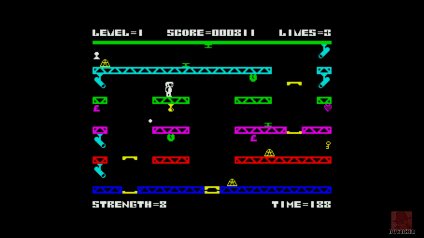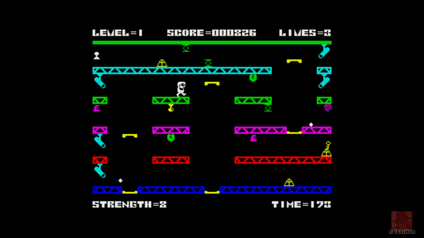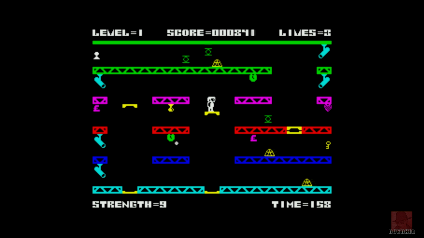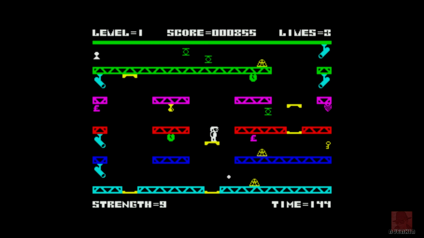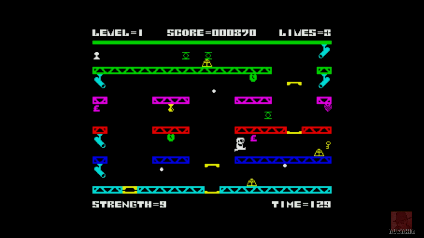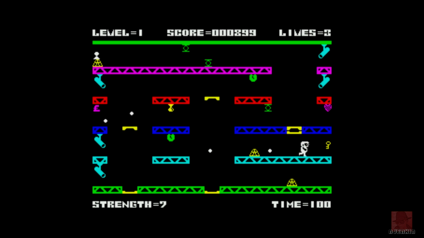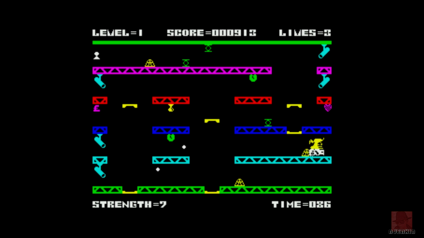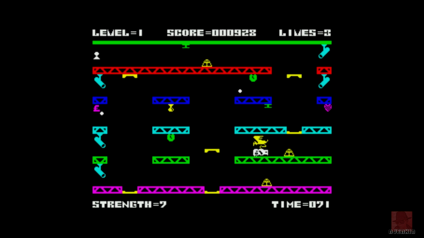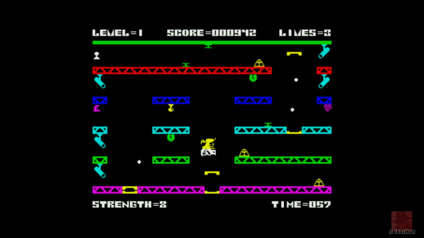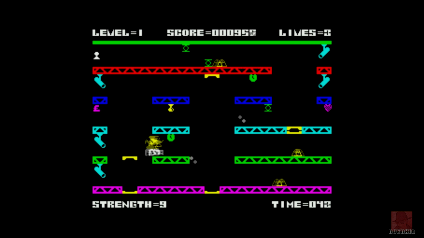This one, yeah. Avoid those white balls. They will sap your strength if they bump into you. That's coded quite well, I suppose, the way it's bouncing over each thing. There's a lot moving on the screen at the same time. Maybe that's a reason for a lot of this slowdown. Oh, Nick, learn to jump over a jelly, will you? Oh, where did that bird just come from? It just came from nowhere on the right-hand side.